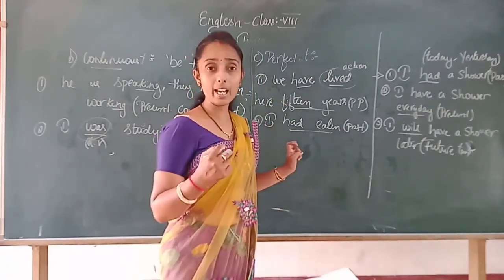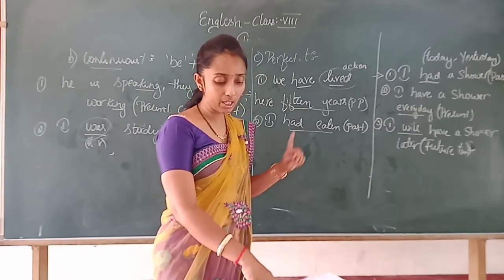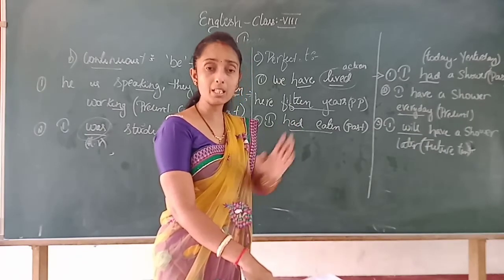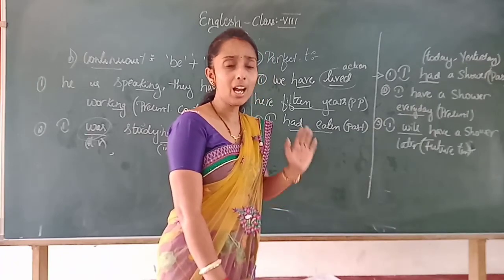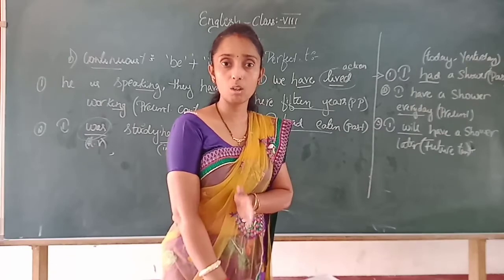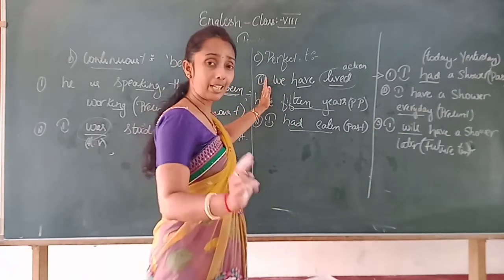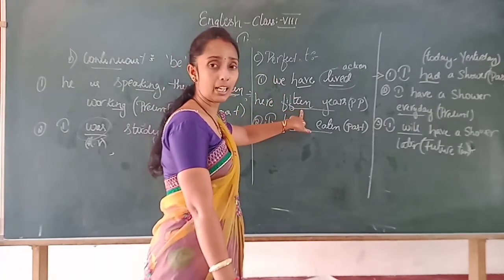Whereas second explanation what you have to see, it also denotes an action that has been continuous from the past up to the present. Means the action you have started in the past, okay, and that same action you are going to continue even in the present. Okay, for that this is the example. What was that? See, you have started to live in that house from the last 15 years.